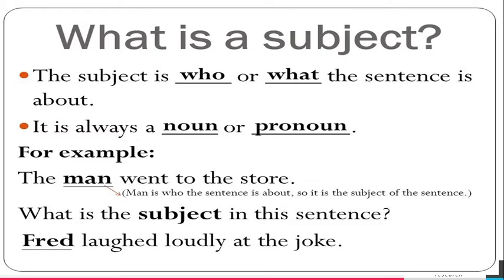Here, the action is going. The man went to the store. Went is the past tense here. The doer of the action, man. So the man is the subject. The second sentence: Fred laughed loudly at the joke. What is the subject here? Fred, because Fred is who the sentence is about.